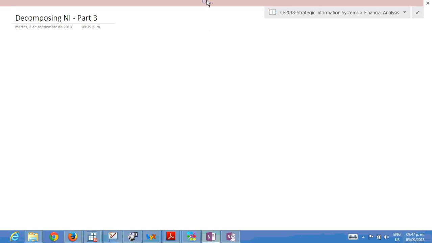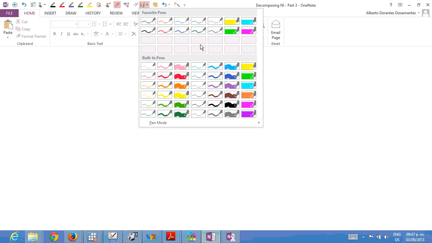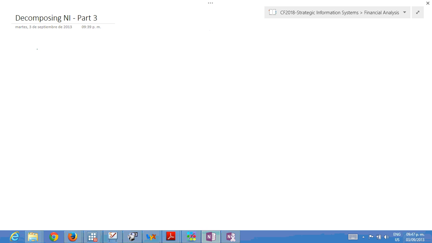Okay, finally I'm going to work on the composition of net income, just with an example. From the last video we mentioned that net income is equal to earnings before interest and taxes minus interest expenses at time t, minus the taxes.